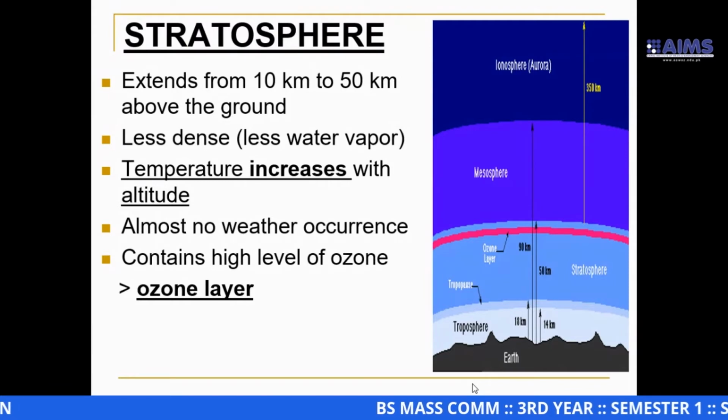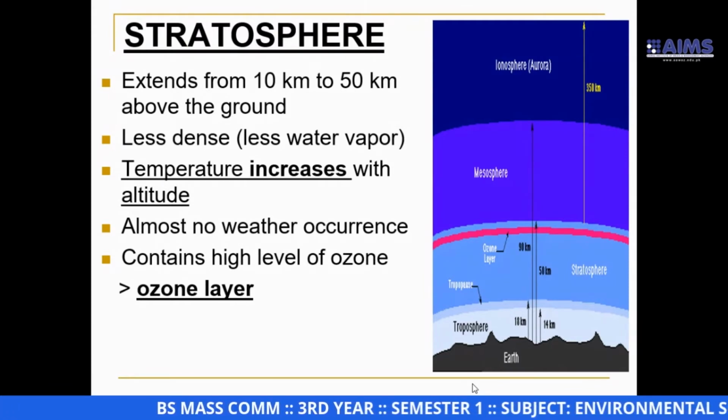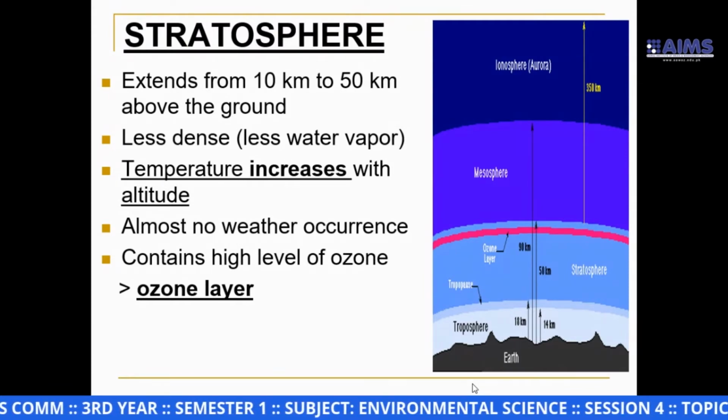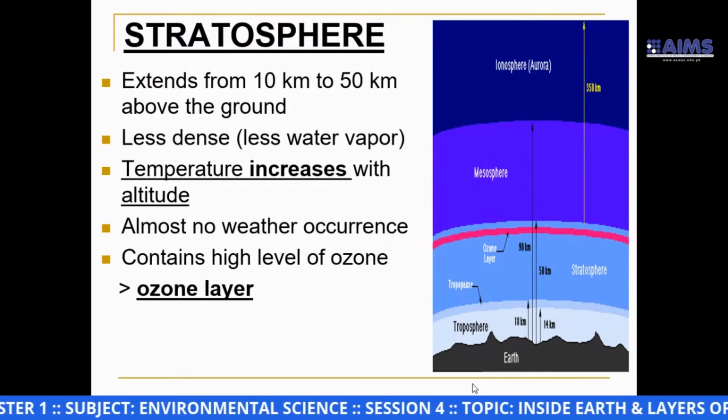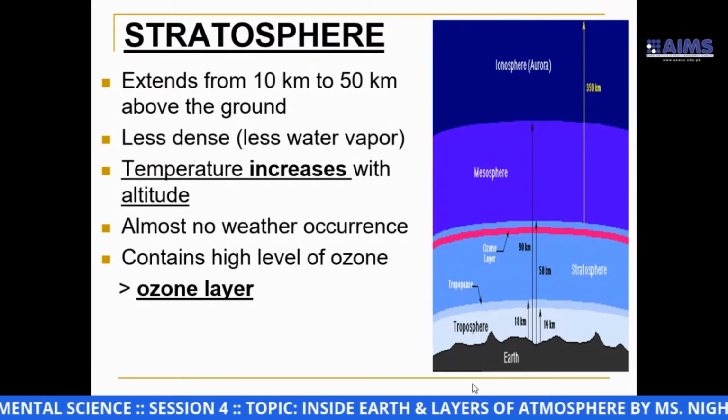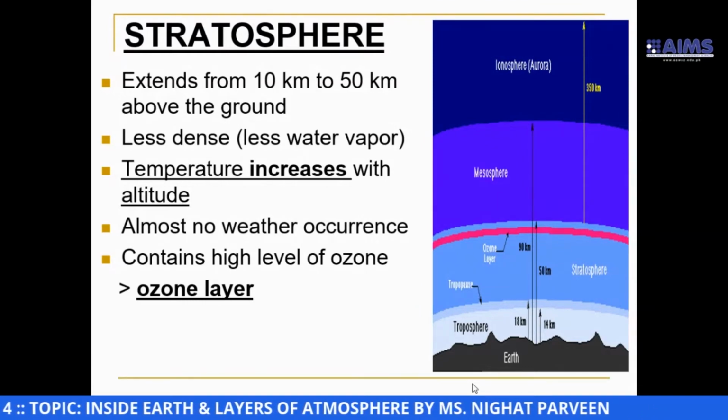It contains a high level of ozone. The ozone layer is higher in this layer. As you know, the ozone layer is a protective layer.